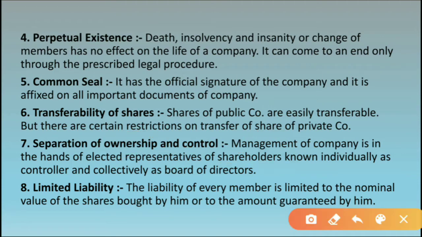So there is a separation of ownership and control. It is not necessary that the owner will do all this management work. So in a company there can be separation of ownership and the controlling or managing power.